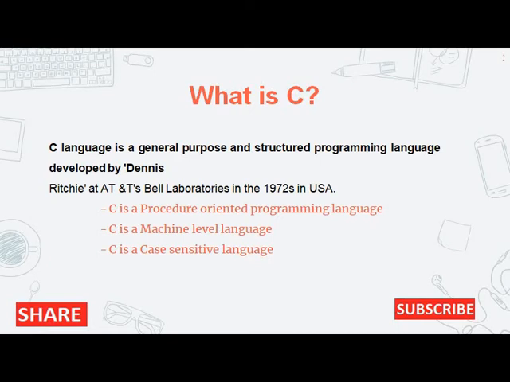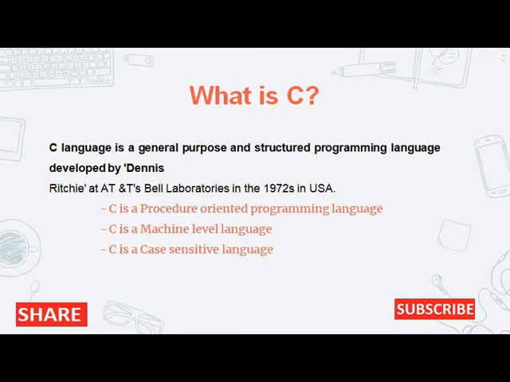C is a structured programming language, procedure oriented programming language, machine level language, and case sensitive language. What is procedure oriented and structured programming language? It means C has a specific structure which we need to follow. We cannot change the sequence of that structure. We have to strictly follow that structure, and that's why it is called a structured programming language.